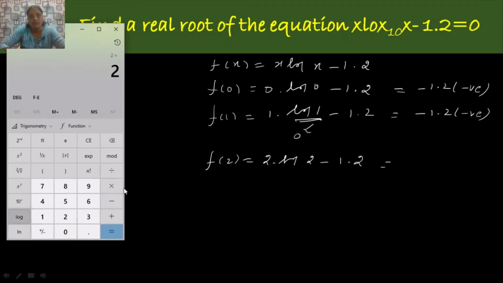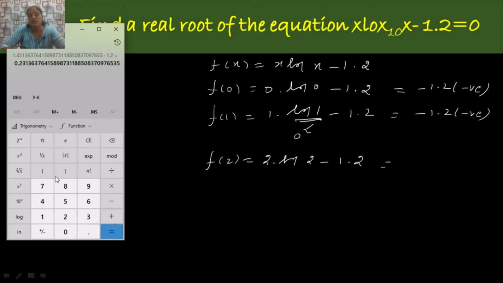2 product log 2 is equal to 0.6, and minus 1.2, that is equal to minus 0.59, that is negative value. So f of 2 you get negative value. So we move on to next, that is if you replace the value by 3, that is 3 product log 3 minus 1.2 equals positive value.